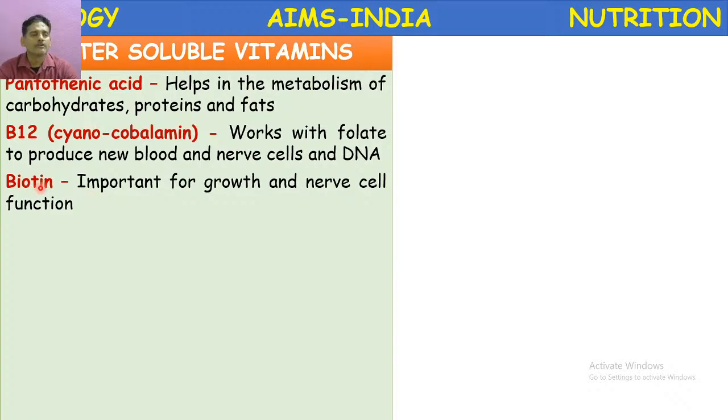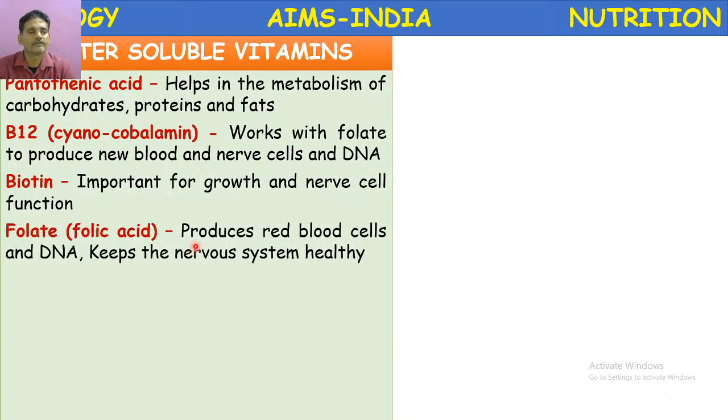Biotin vitamin, commonly it is called vitamin B7. It is important for growth and nerve cell formation. Next, folate or folic acid. It produces the red blood cells, RBC and DNA, along with this vitamin B12, and keeps the nervous system healthy.